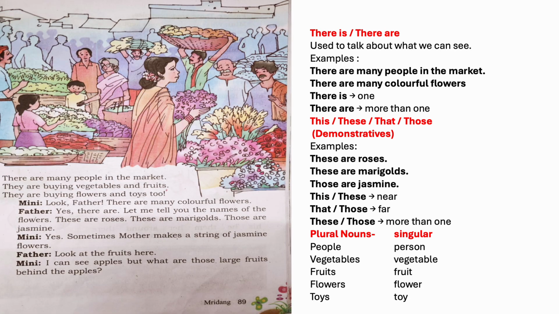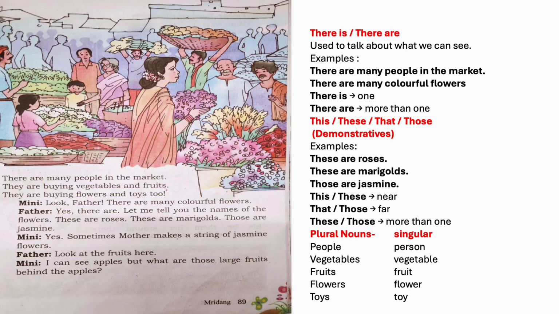There are many people in the market. So people is a plural noun. It means more than one person. Market is a common noun. There are, it tells us about many things. They are buying vegetables and fruits.